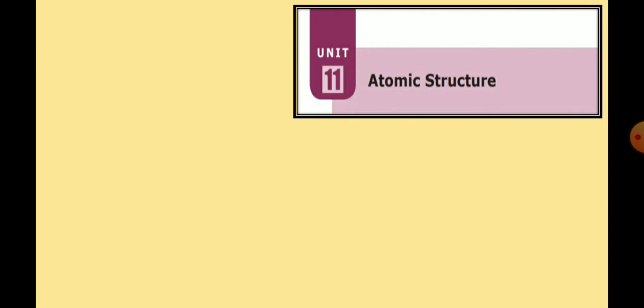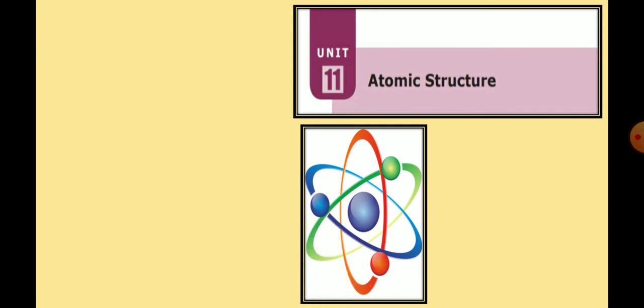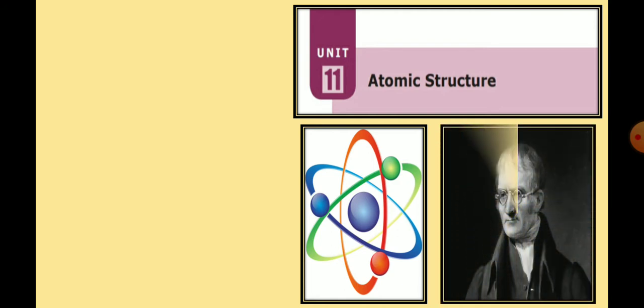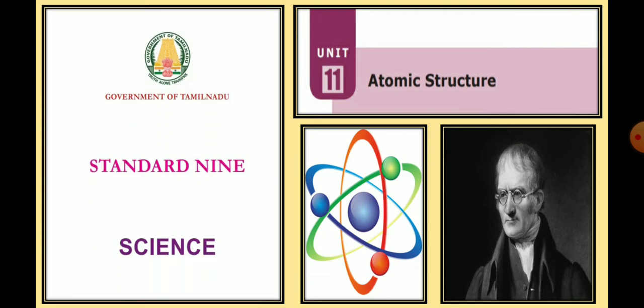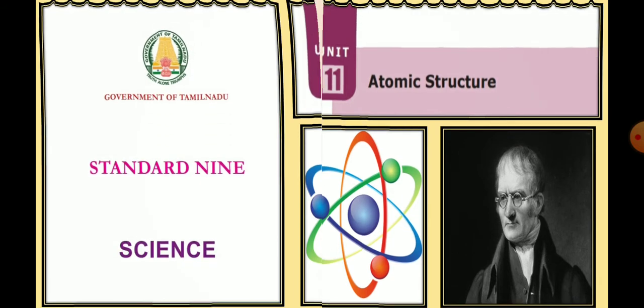Students, in the previous lesson we have seen what is called matter, how it is defined, how it is classified, its types, everything we have seen in the previous online classes. And we know that matter is composed of atoms. So now we have to analyze the internal structure of atom. That will be discussed in this unit number 11, atomic structure.